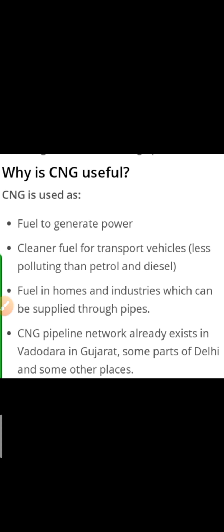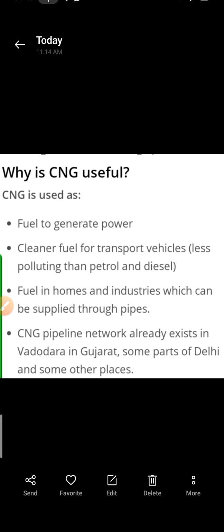Okay, so it is a fuel in homes and industries which can be supplied through pipes, as the CNG pipeline network already exists in Vadodara, Gujarat, some parts of Delhi and some other places also. But children, in our area we are not having any kind of CNG pipelines. We are using CNG cylinders. Clear? Which generally get filled by these area centers only.